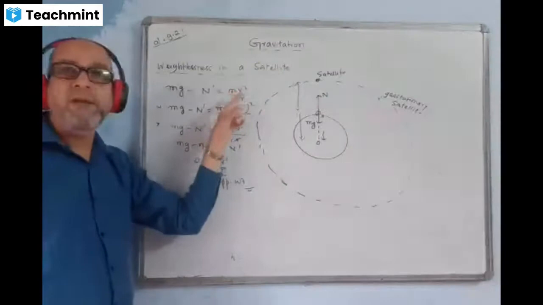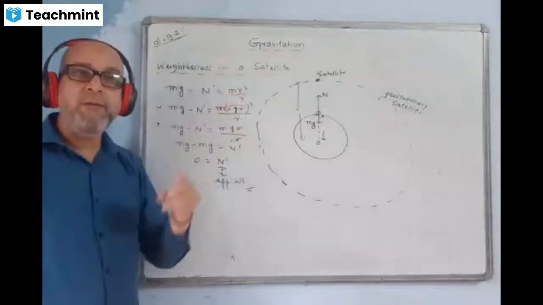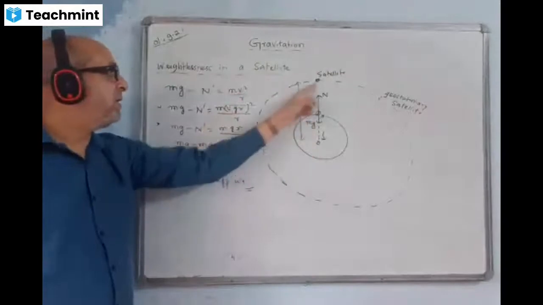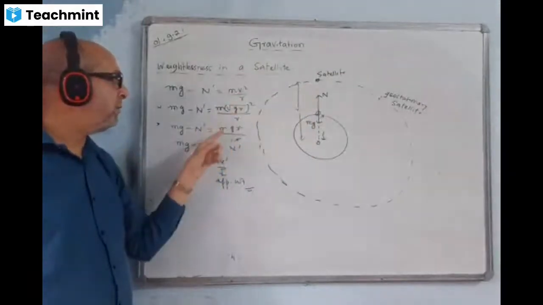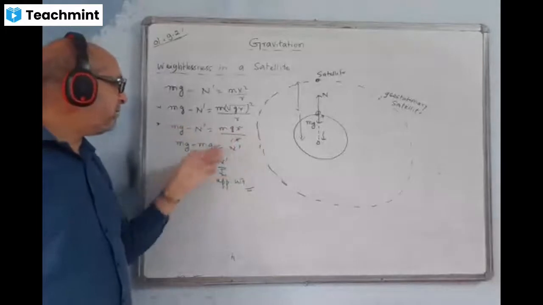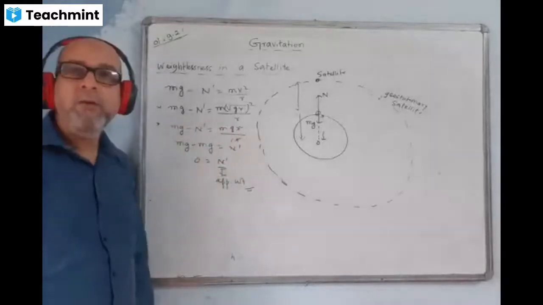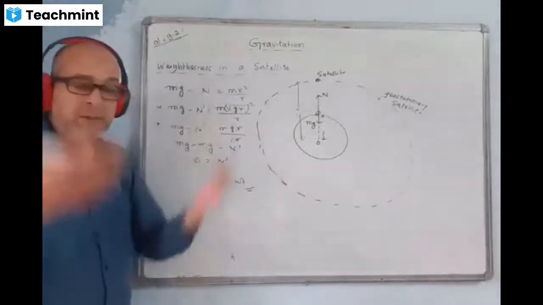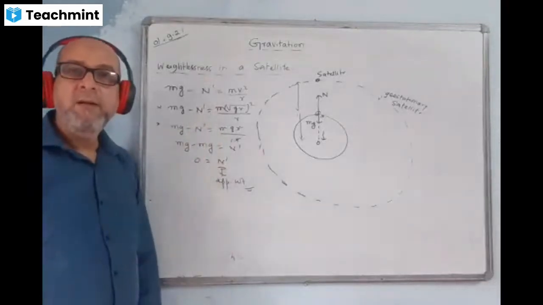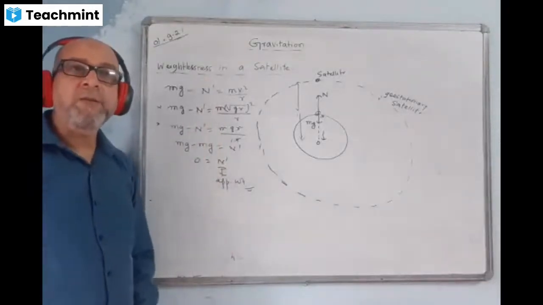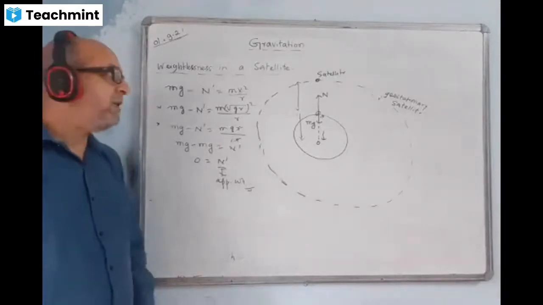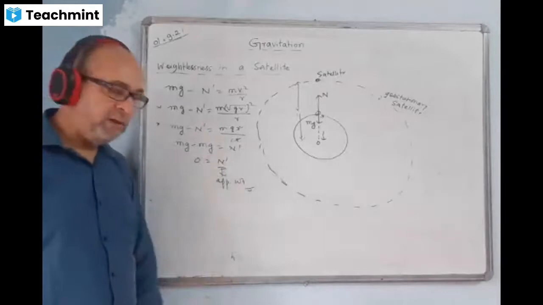And do you know the formula? V is equal to the orbital velocity formula I gave, root g r. I'll write here root g and r is the total distance here, small r. These two, square and root, will cancel. Mg minus mg is equal to n dash, the answer comes 0. That means when the normal reaction comes 0, there is no support there. Then apparent weight of the object inside the satellite is 0. And this is the reason for weightlessness in a satellite.